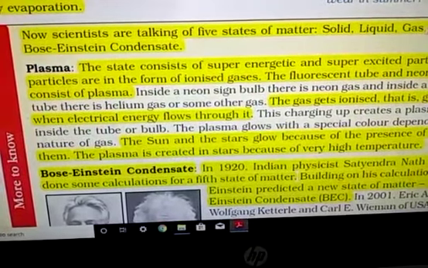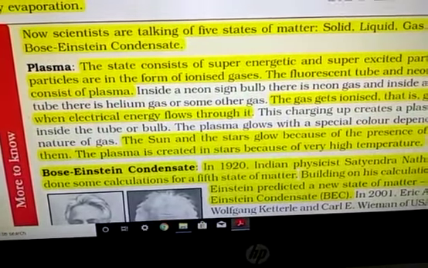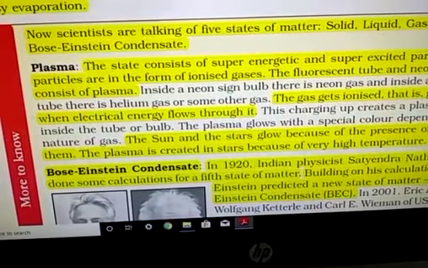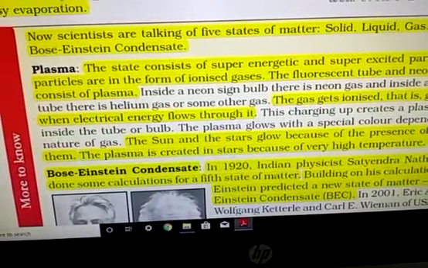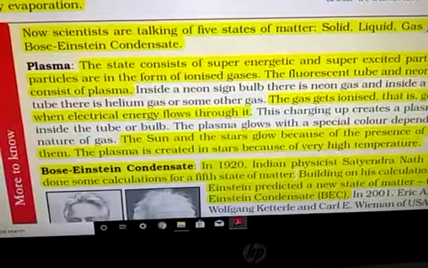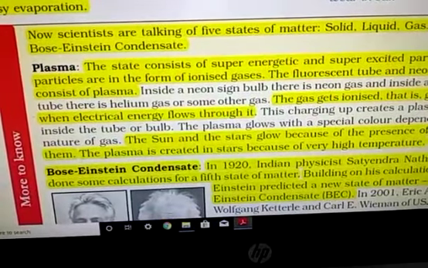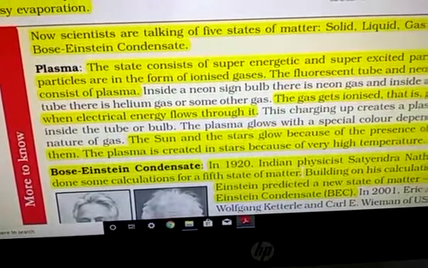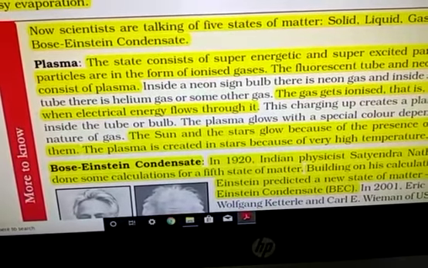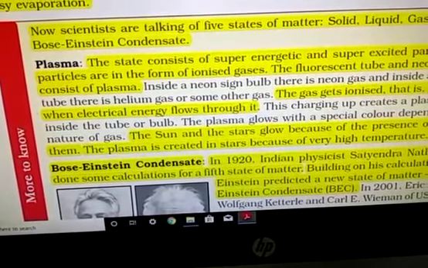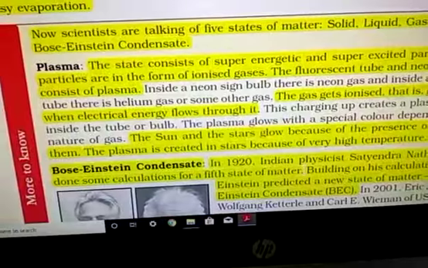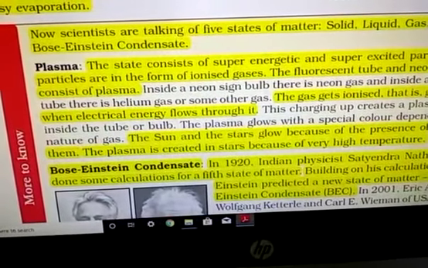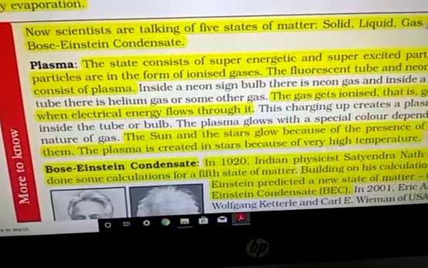But we discuss in detail only three, solid, liquid and gas, because in our daily life we are only familiar with these three. Plasma and Bose-Einstein condensate are not very common, so we will study them very briefly.